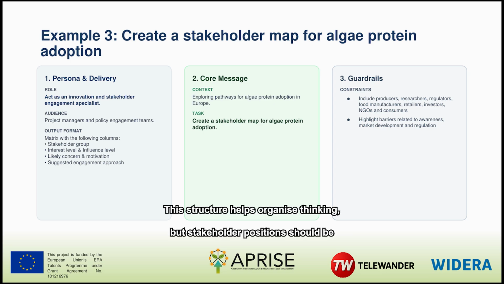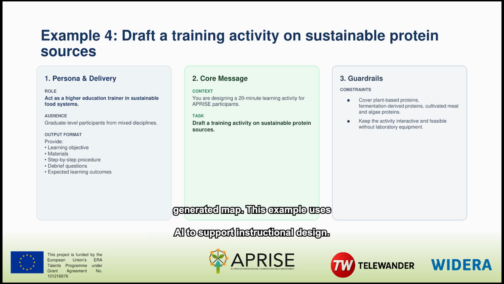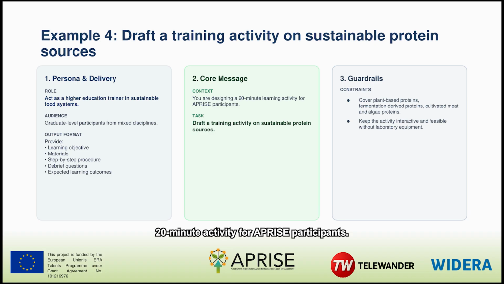This structure helps organize thinking, but stakeholder positions should be confirmed through evidence and direct engagement, rather than assumed from an AI-generated map. This example uses AI to support instructional design. The role is a higher education trainer in sustainable food systems. The audience is a graduate-level group from mixed disciplines, and the task is a 20-minute activity for APRISE participants.